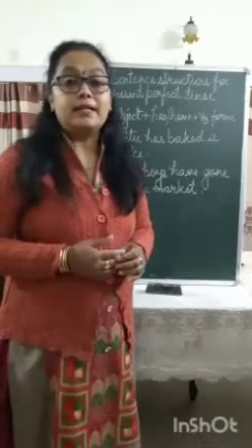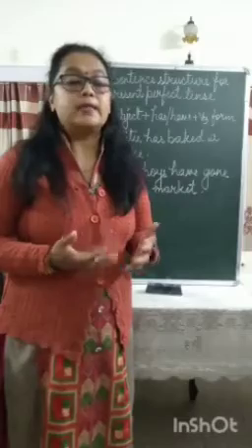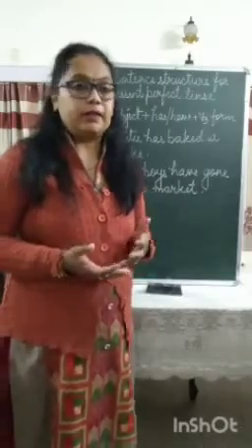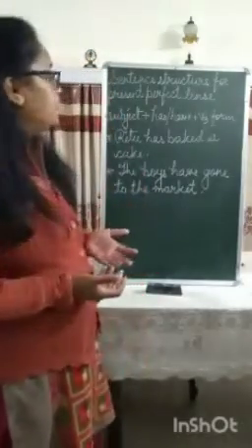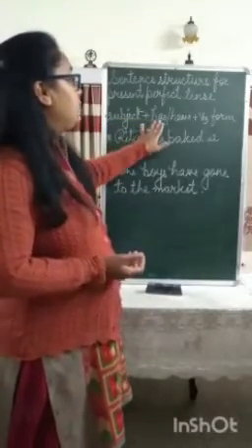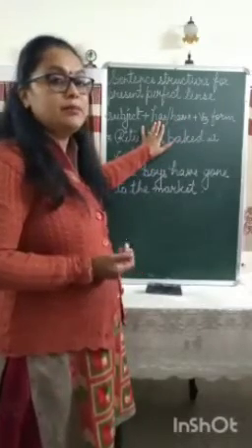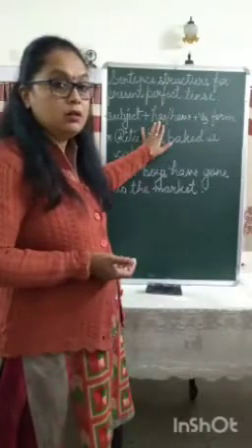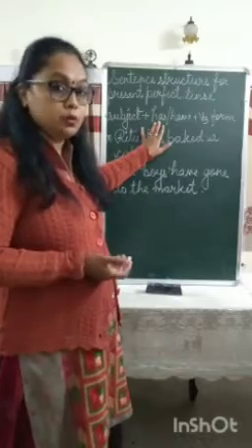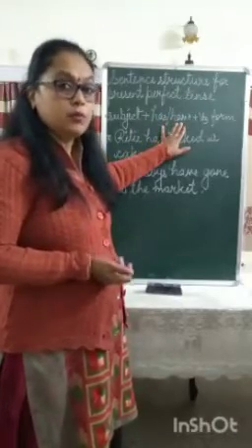Now comes the sentence structure that you have to use when you want to say something in the present perfect tense. Okay. So the sentence structure for present perfect tense is subject, which has to be followed by has or have. Okay. Has we use when the subject is singular noun or a singular pronoun, and have we use for plural noun or plural pronoun.